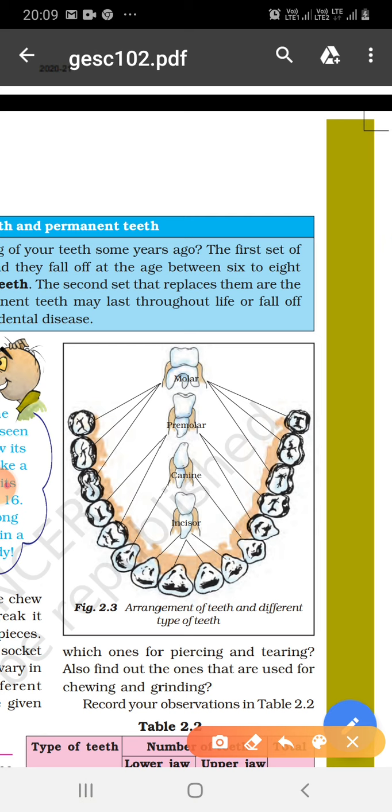Basically there are 4 kinds of teeth in our mouth. First, 4 teeth in each jaw are known as incisors, and these incisors help in cutting and biting of food. Next, one tooth on both sides is known as canine, that is helpful in tearing of food. Next, 2 teeth on both sides of the jaw are known as premolars, and the next 3 on both sides, 3 on one side, 3 on the other, total 6 teeth last in the jaw. These are known as molars. Premolars and molars help in grinding of the food.